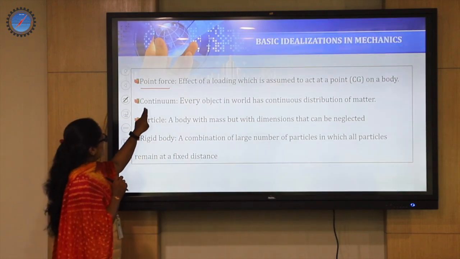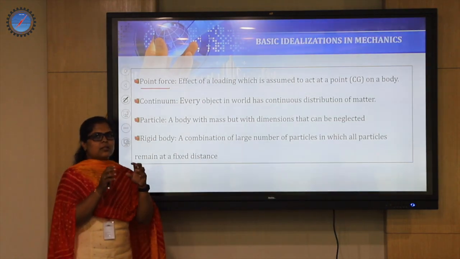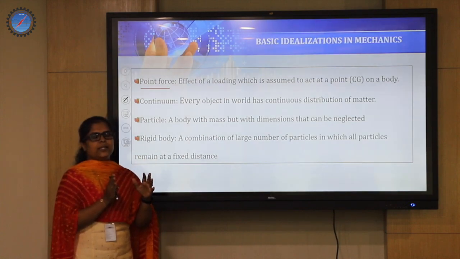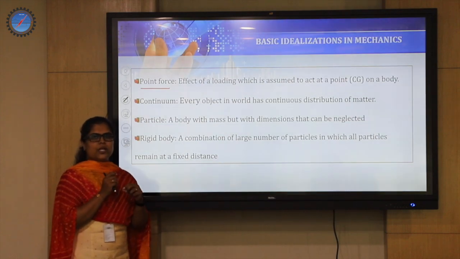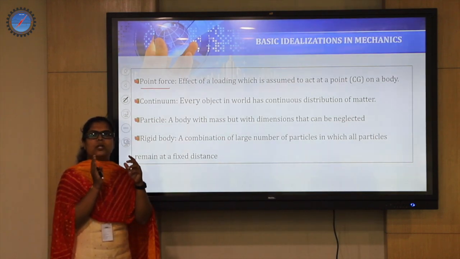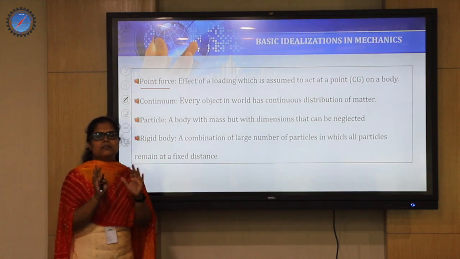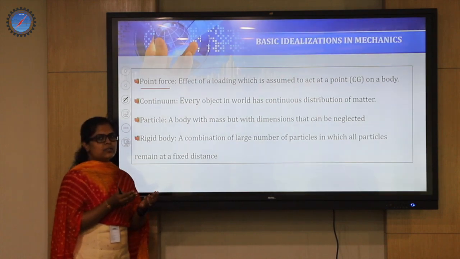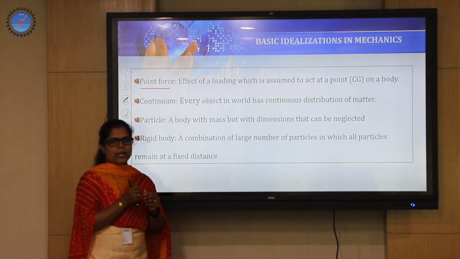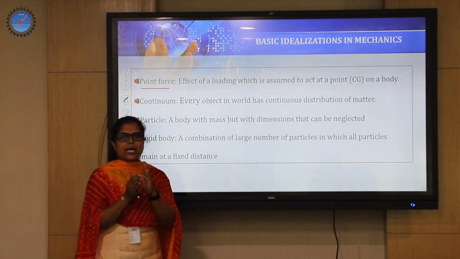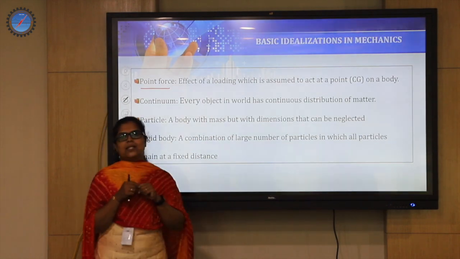The second one we call continuum. What is meant by continuum? It is the assumption that every object in this entire world has a continuous distribution of matter. What is the meaning of continuous distribution of matter? There is no gap between one particle and another particle. In the entire universe, whatever material you take, this is assumed to be followed. But practically it is not so. If you go for any micro or nano level observation of the particles inside the matter, you can see some gap between two particles. But that will be ignored, and so it is called a basic idealization.